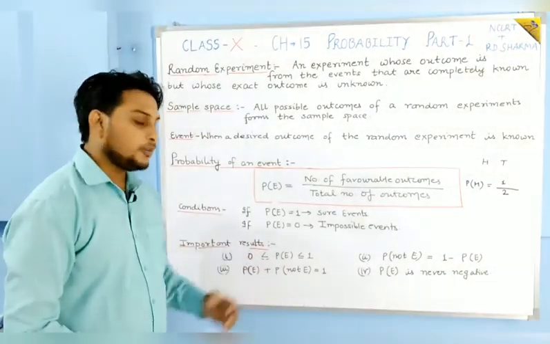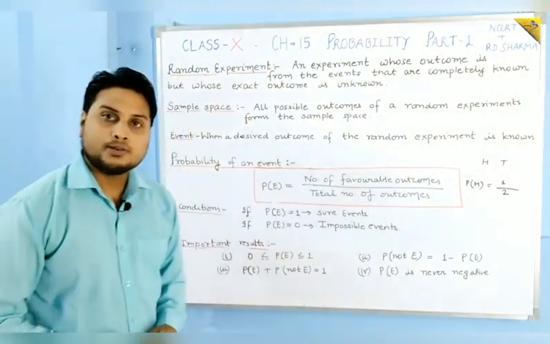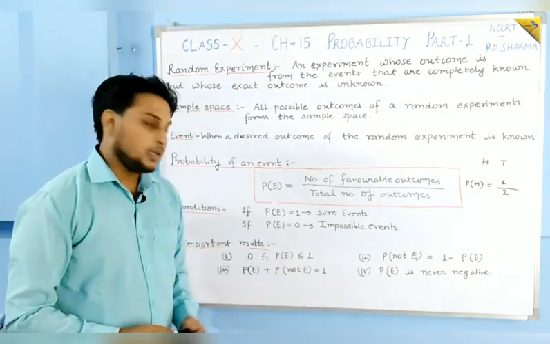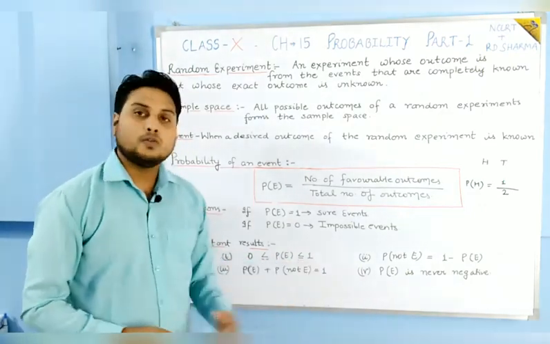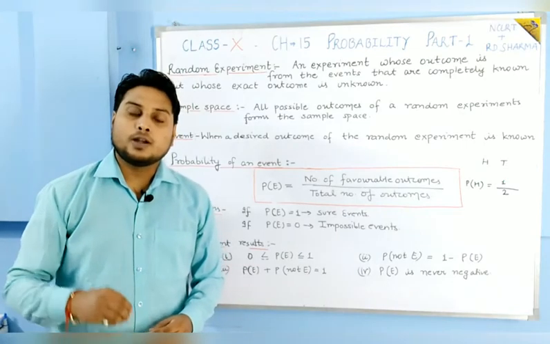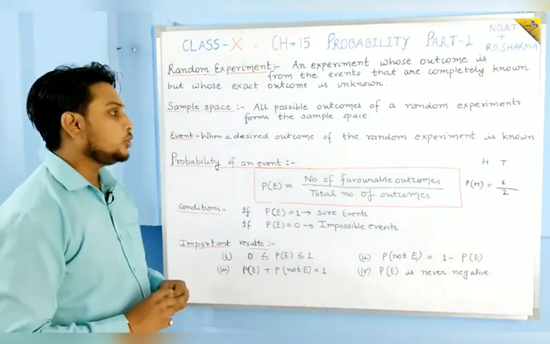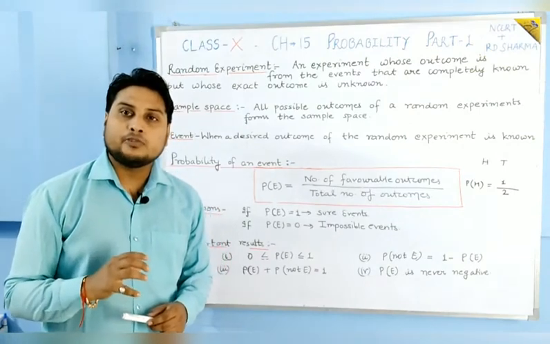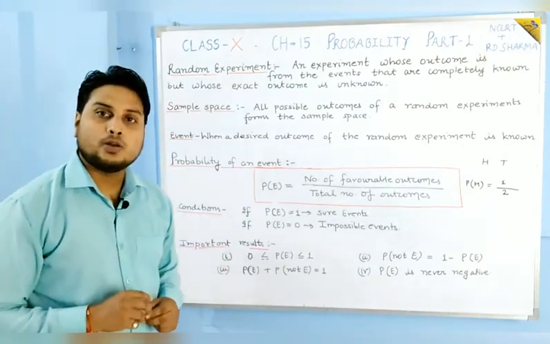Now some important results are there. What are the important results? The value of probability lies between 0 and 1. Whatever the experiment is, the probability should lie between 0 and 1 only.